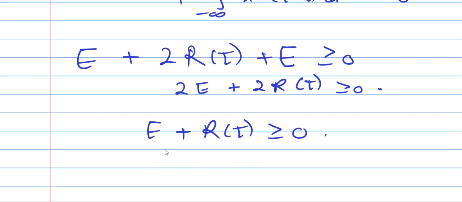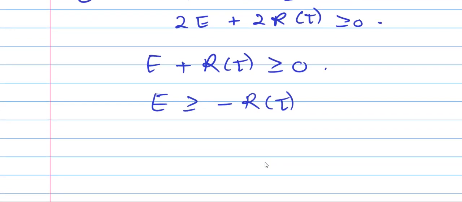And energy cannot be negative, so I have to bring this term over there. Only I can bring R of tau there. So E is greater than or equal to minus R of tau. If I take the mod, then E is greater than or equal to mod of R of tau.